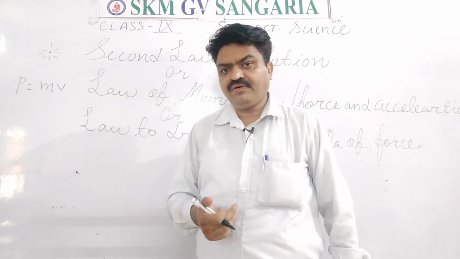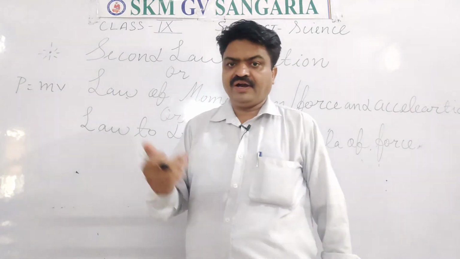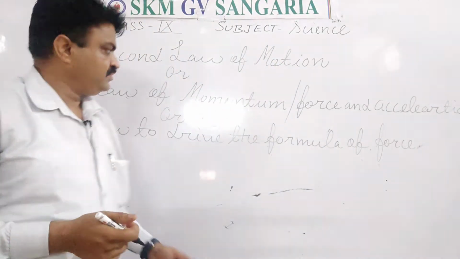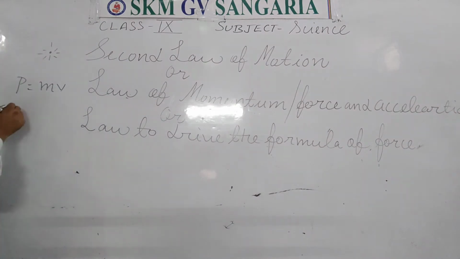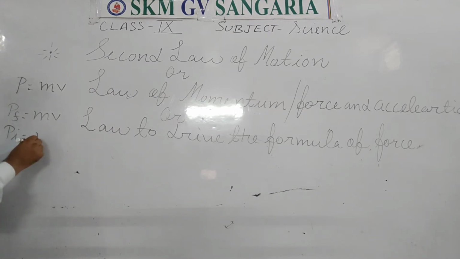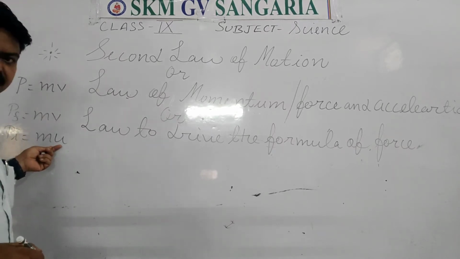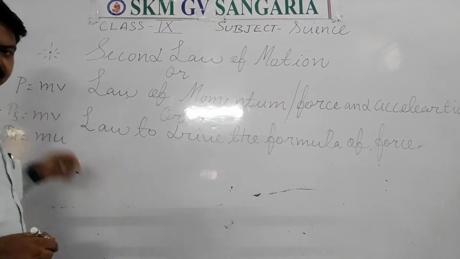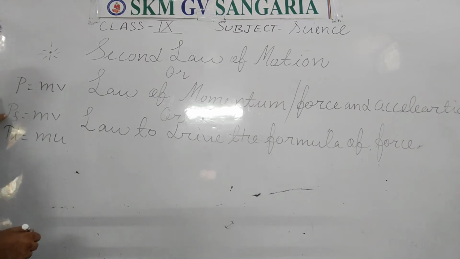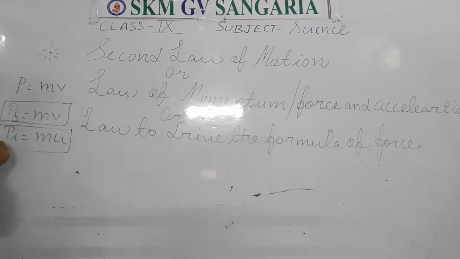For the final momentum, we use Pf is equal to mv. For the initial momentum, we use Pi is equal to mu. U is for initial velocity and v is for final velocity. So this is the formula of final momentum, and this is the formula of initial momentum.